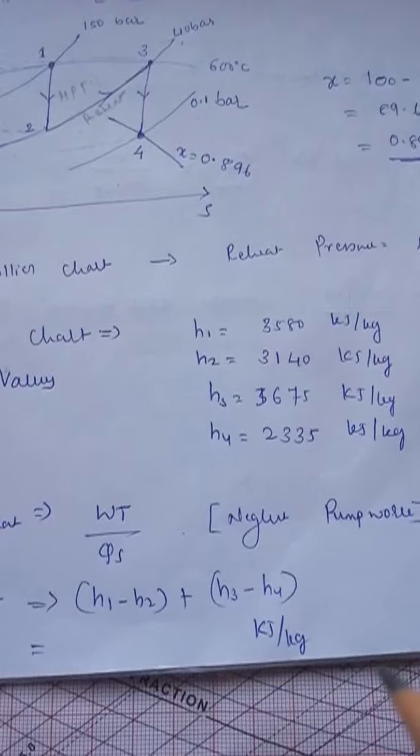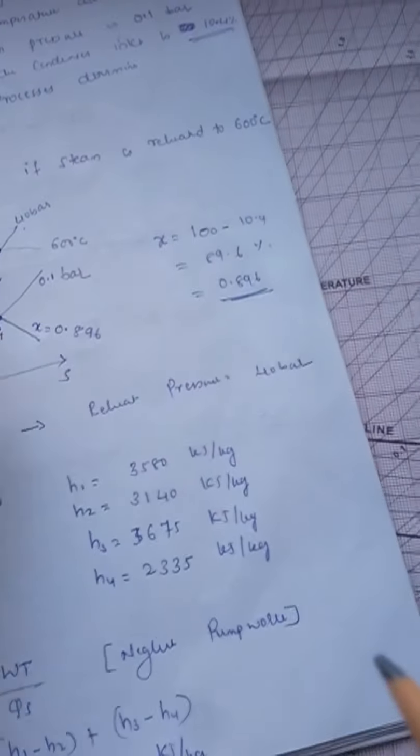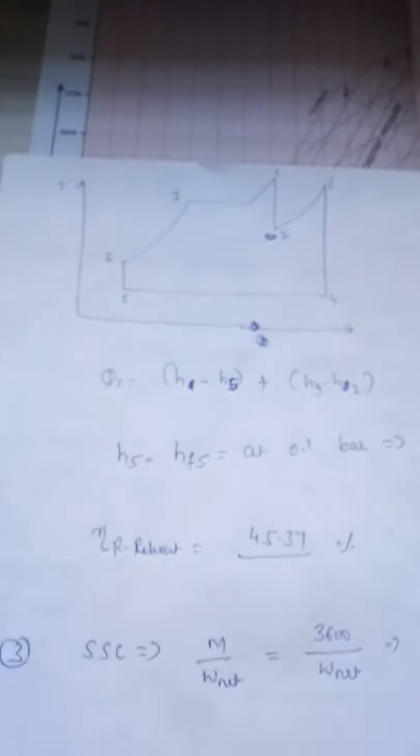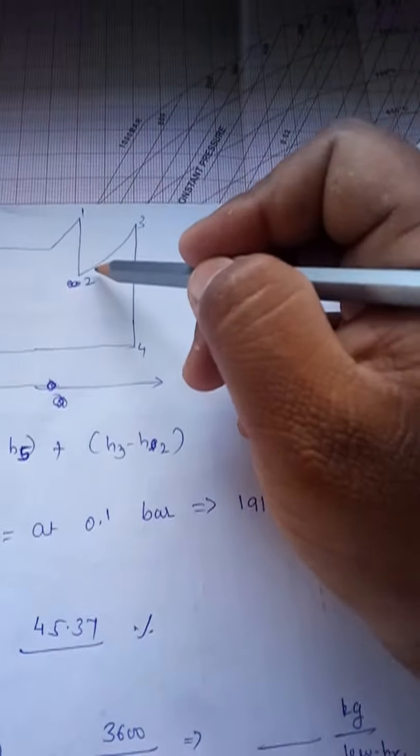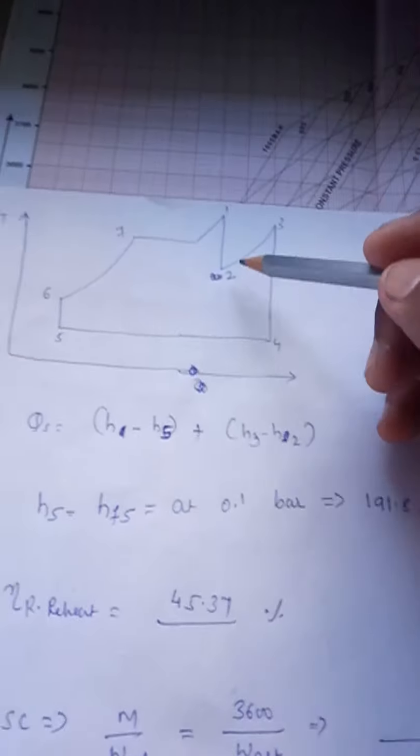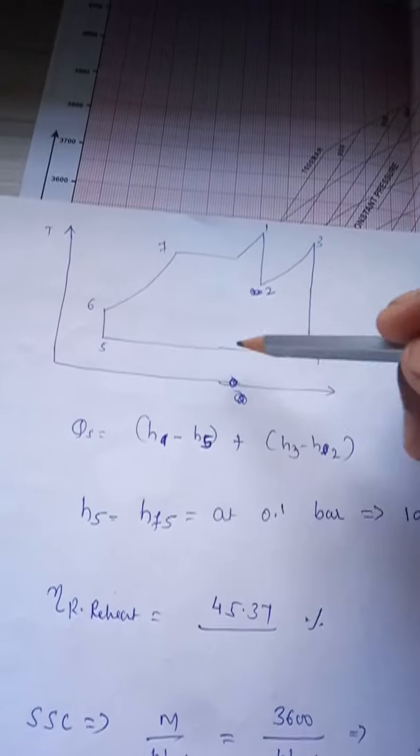Now I have got all the H1, H2, H3, H4 values, but these are related only to reheat. So actually our Rankine cycle becomes like this now. Normally it was a straight superheated line, but here from 2 to 3 I have reheated it. So it becomes like this, points 1, 2, 3, 4, 5, 6.